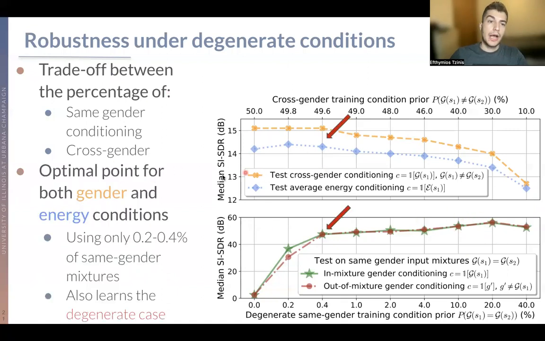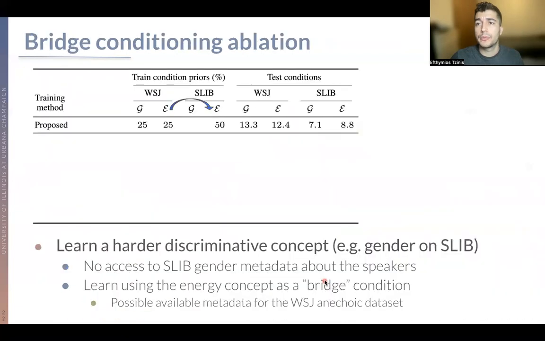So what happens is that there is actually an optimal point for both gender and energy conditions up here, where we can also train and learn something robust for the degenerate case, while not dropping significantly in performance for the usual cases. And this also happens by including only 0.4% of degenerate cases.